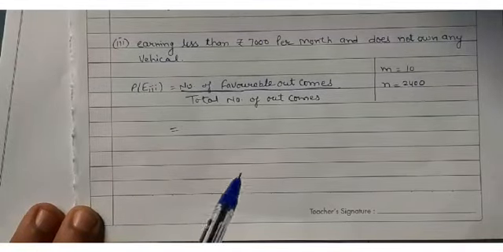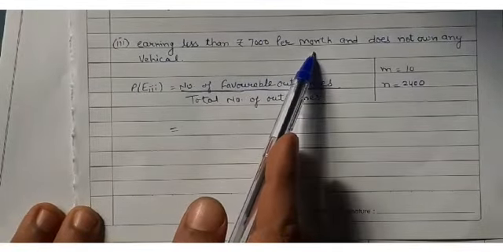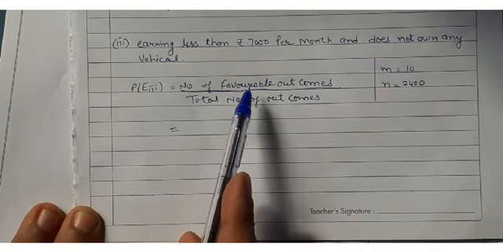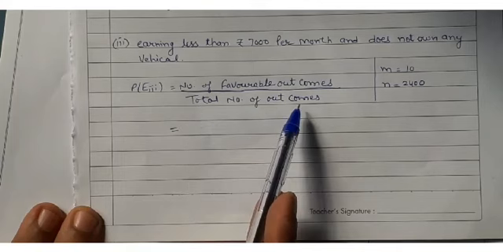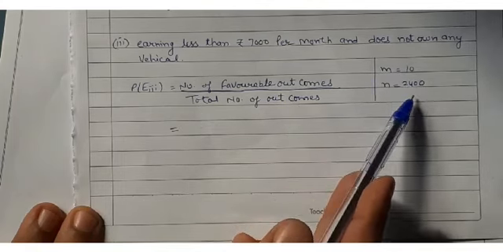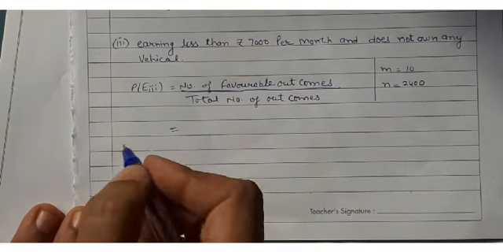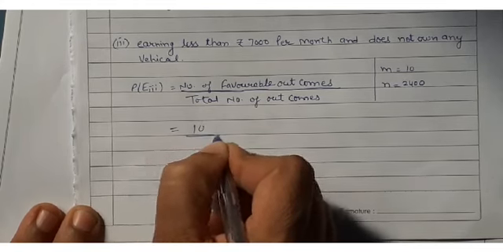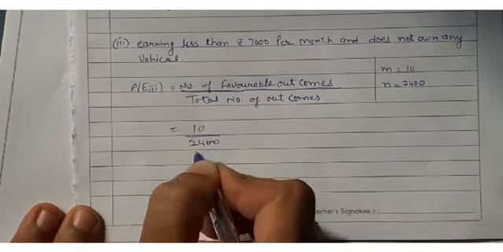Yes, earning less than 7,000 rupees per month and does not own any vehicle. What is the formula? Number of favorable outcomes upon total number of outcomes. What is favorable outcome? 10 and total number of outcomes are 2,400. Then what is the answer? 10 upon 2,400.